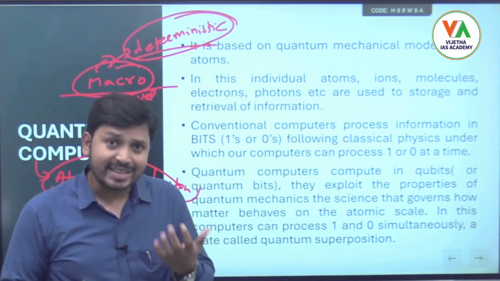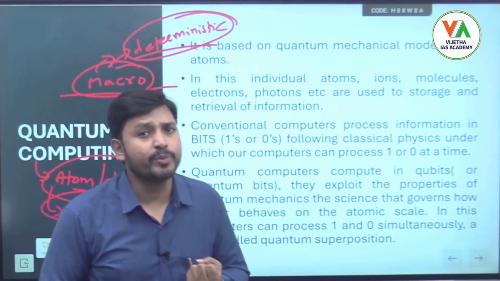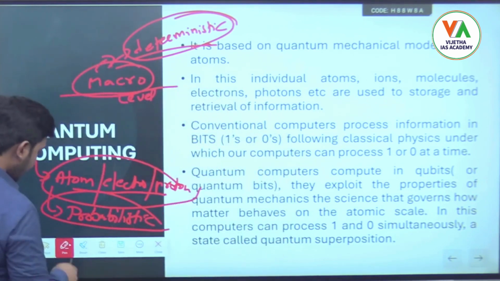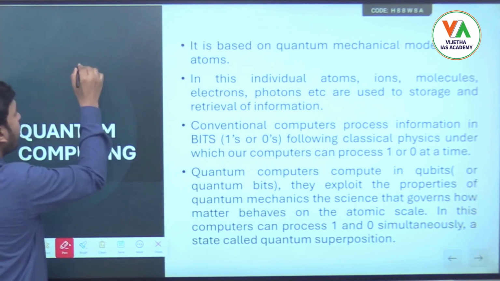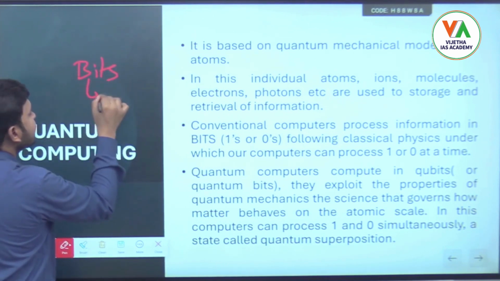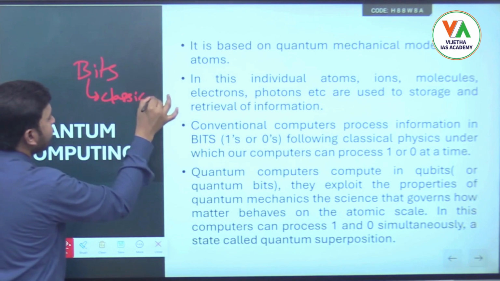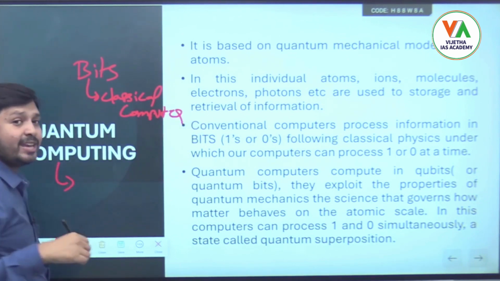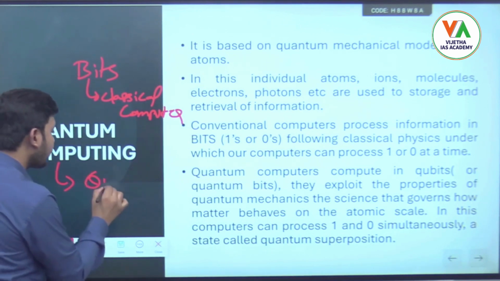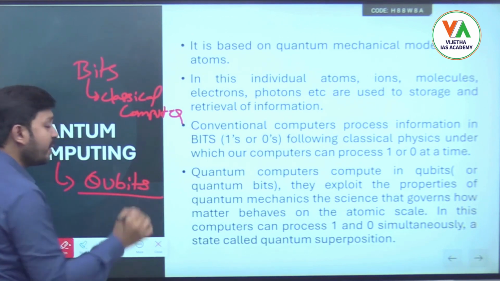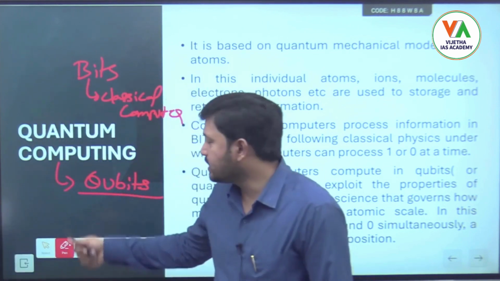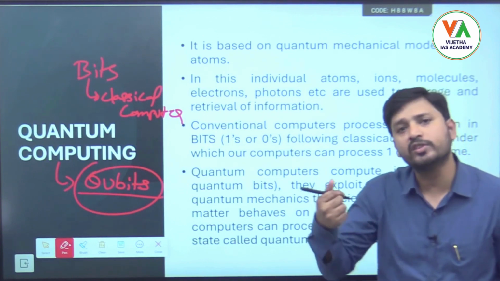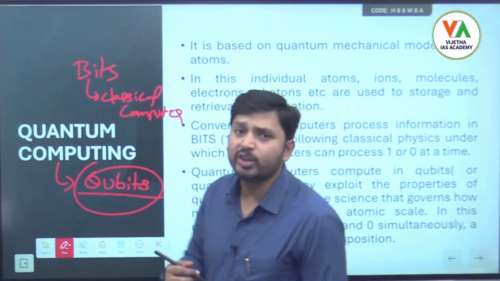In classical computers, the information will be processed in the form of bits. Remember, the information is processed in bits in classical computers, but in quantum computers the information will be processed in qubits. Qubits is nothing but quantum bits. UPSC has asked this: the term qubits is related to which of the following? Four options were given, two years back in the UPSC.